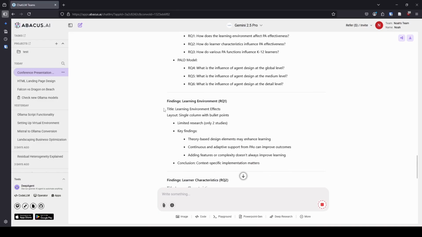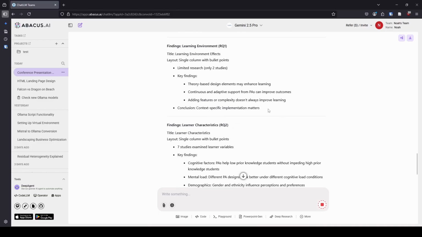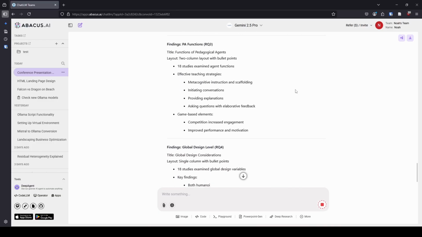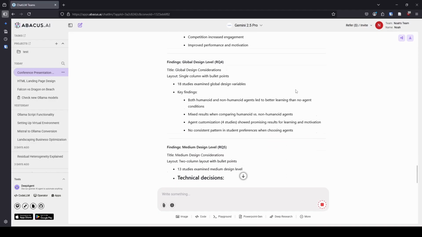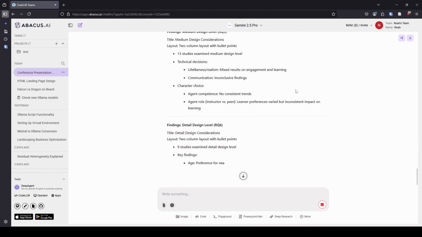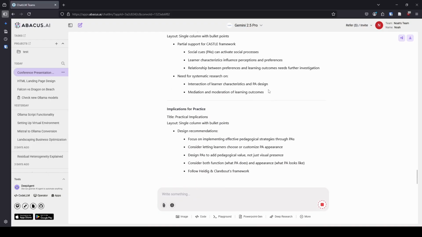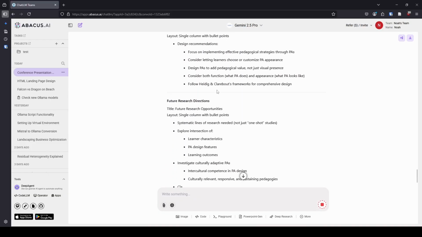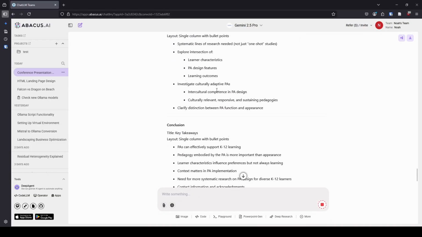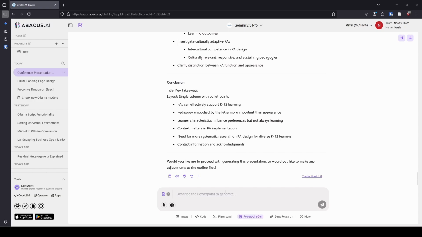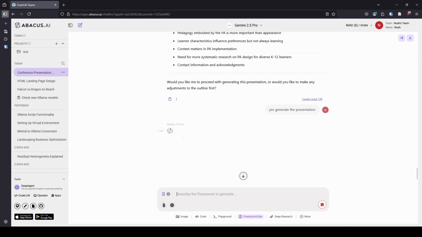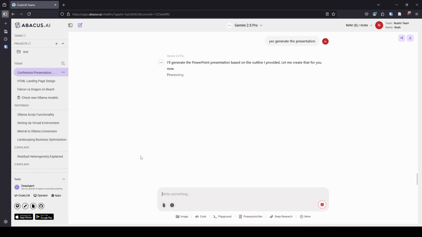But I am going to let it run through here, and I'm going to show you what it gives us at the end. It's going reasonably quickly. Already at the findings slide. All right, here we go. It's almost done. There we go. And so now we just say, yes, generate the presentation, and it will create it for us.